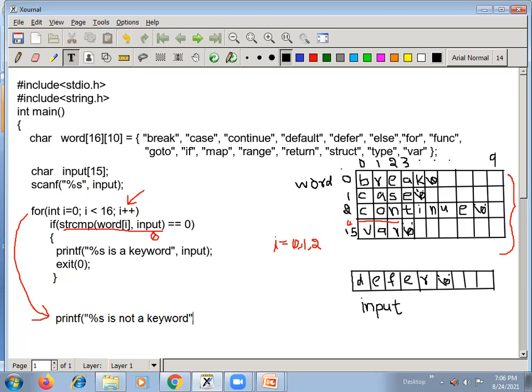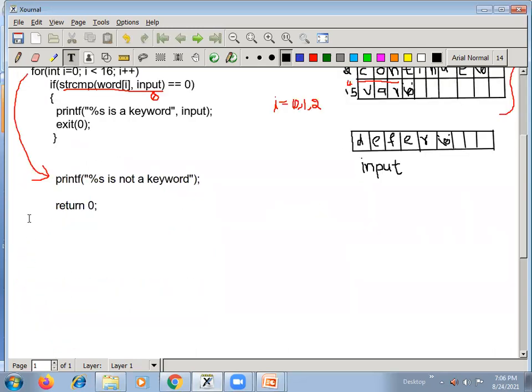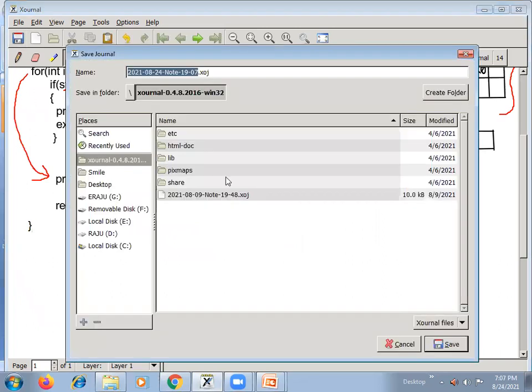Then say return 0, then close the main function here. That's it.